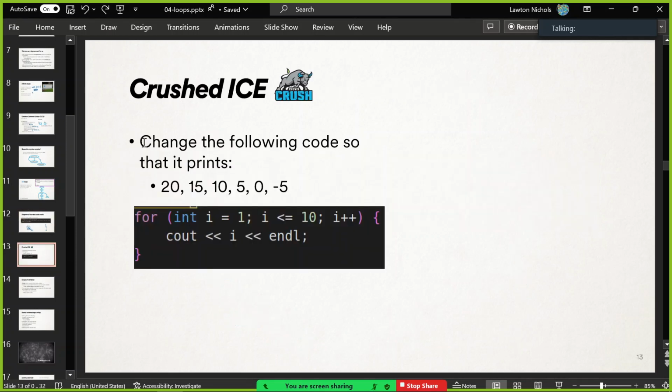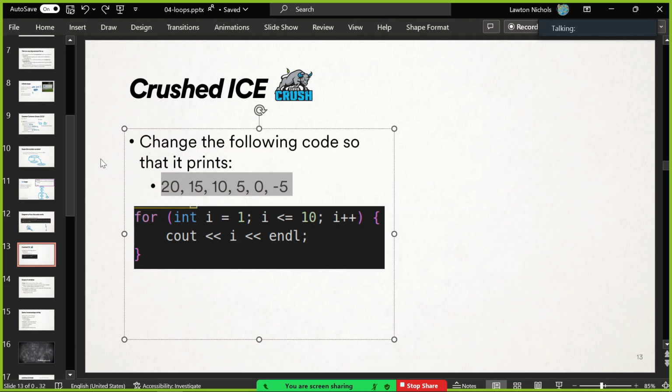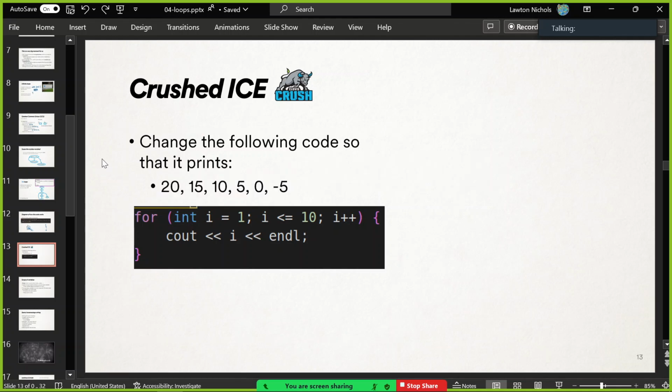All right, if you're happy, it's your turn again. So here's this loop again that prints from 1 to 10. Change it to print from 20 to -5, counting by 5s this time, decreasing by 5s. See if you can figure that out. I'll give you a few minutes. Help each other, please.